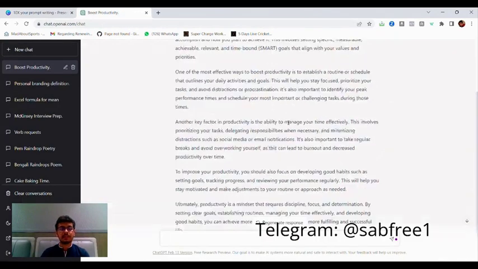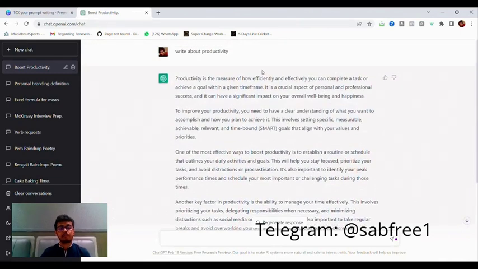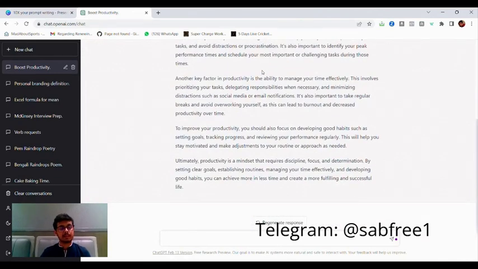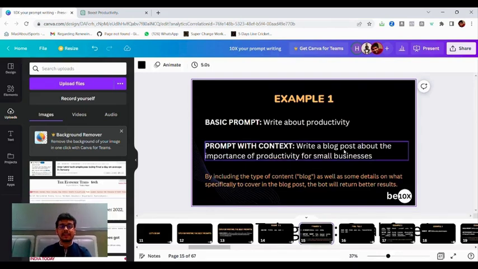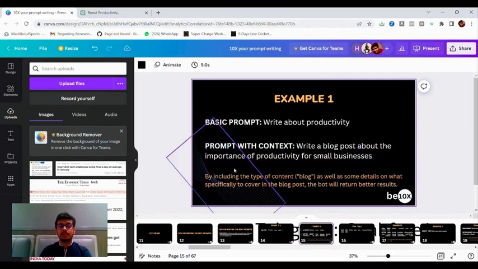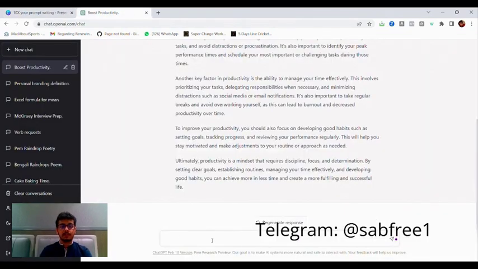In that case, ChatGPT just gave you a very generic response on what exactly productivity is. But as I mentioned in the first slide, you need to have the end outcome in mind, and you need to provide the AI with the context. Over here, your context is that you want to write a blog post about the importance of productivity, and that too only for small businesses. If you mention this in your prompt, this is where magic will start to happen.